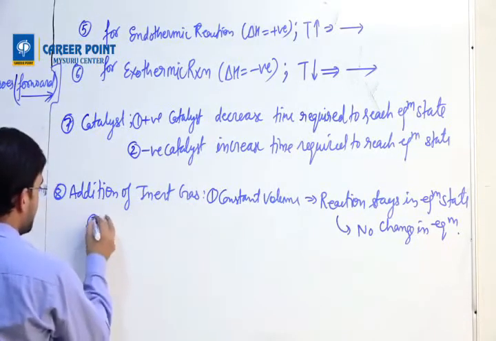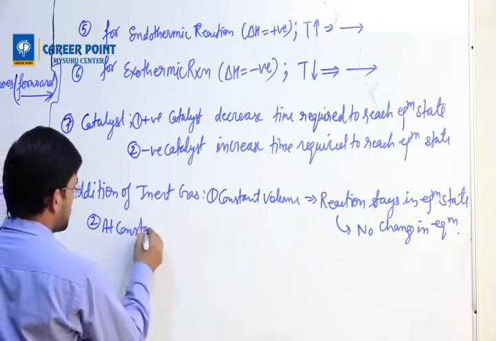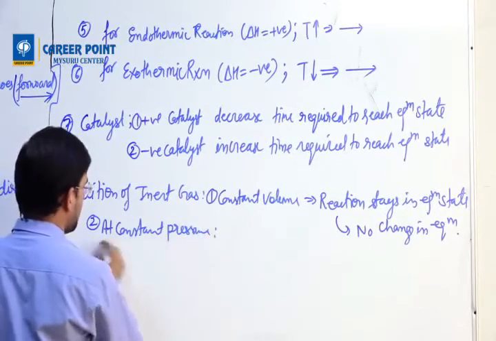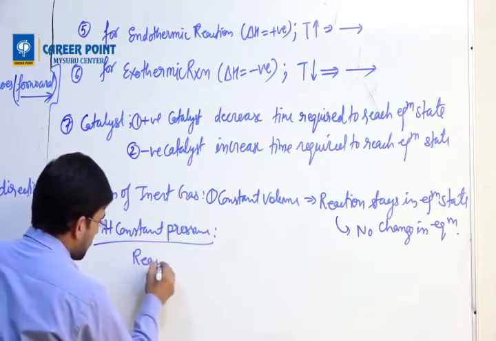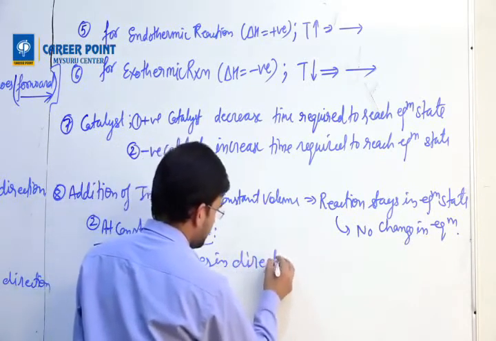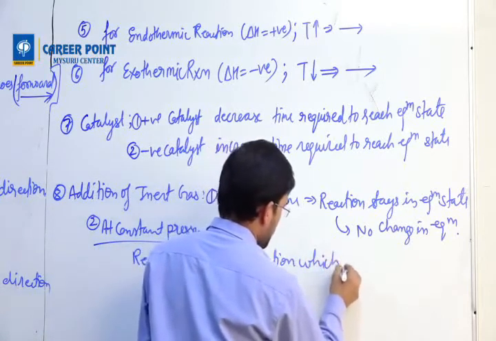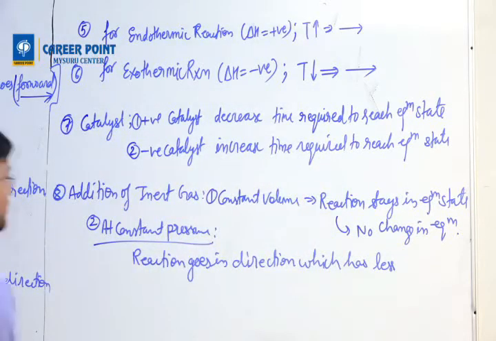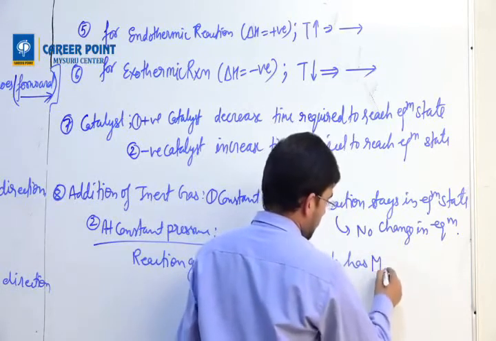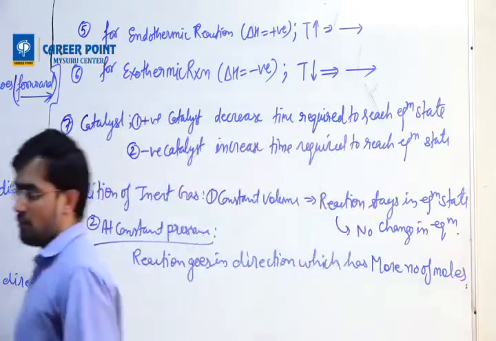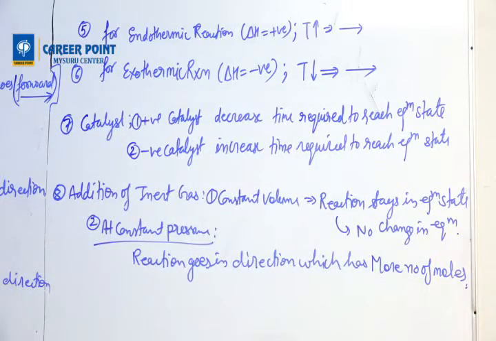But second is at constant pressure. If you add inert gas at constant pressure, then reaction goes in a direction which has more number of moles. Okay. Now zoom to full board.